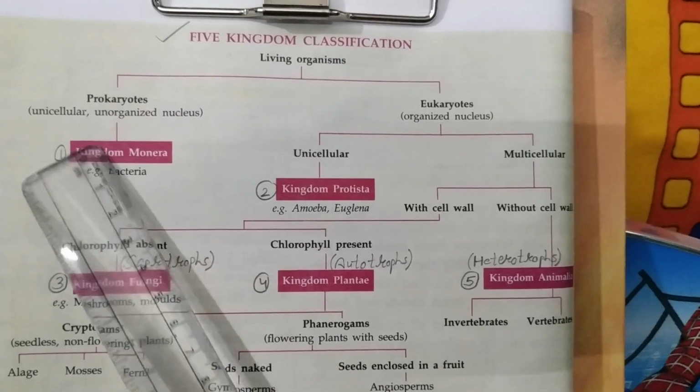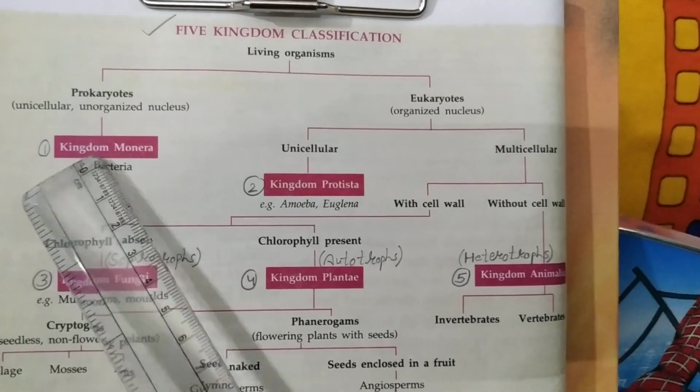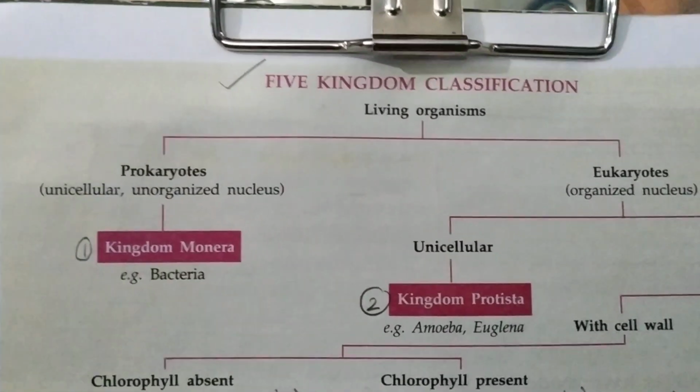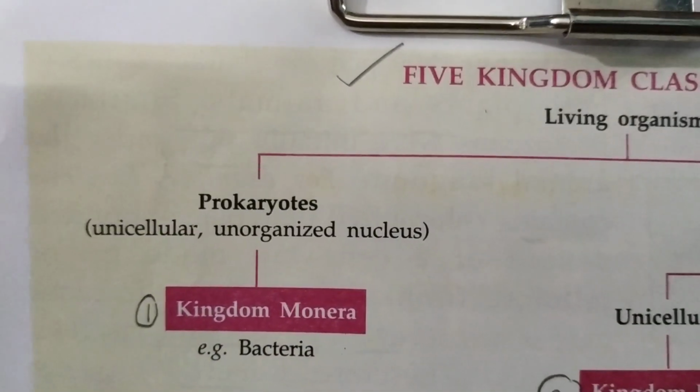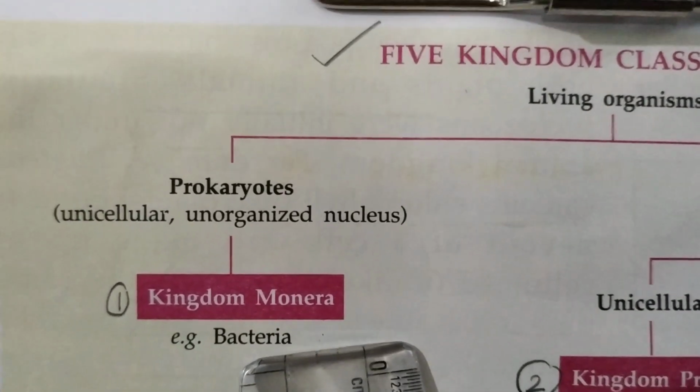And these are the characteristics of the first kingdom, kingdom Monera. So we will say the first kingdom is kingdom Monera, and the best example is bacteria.